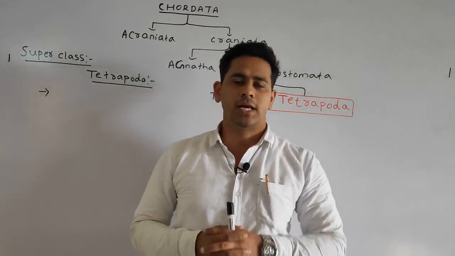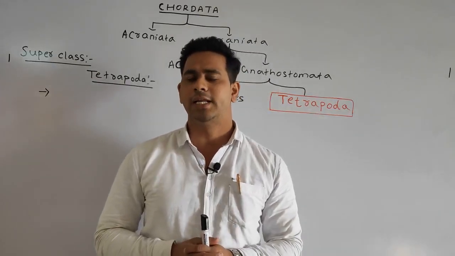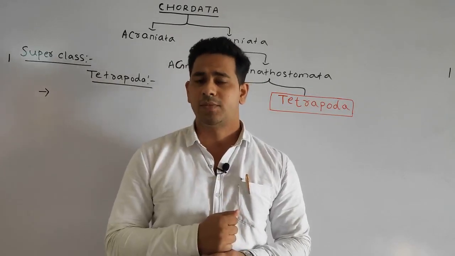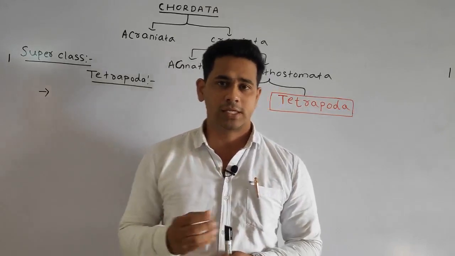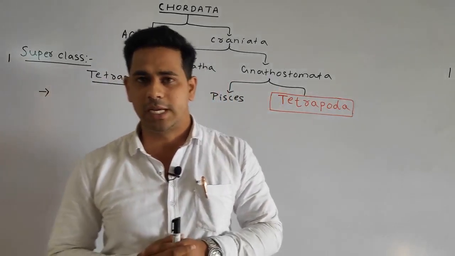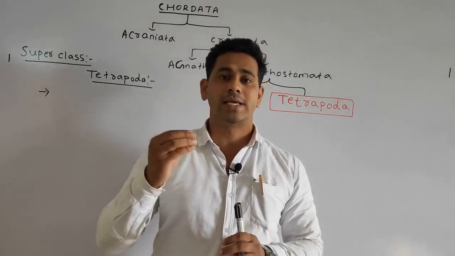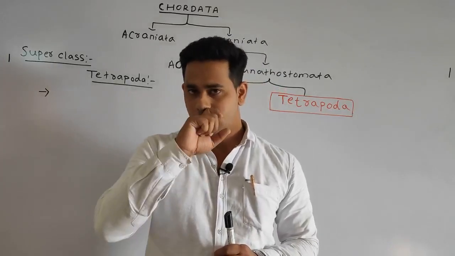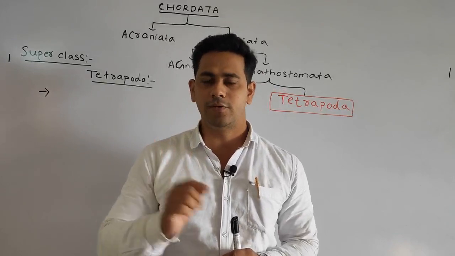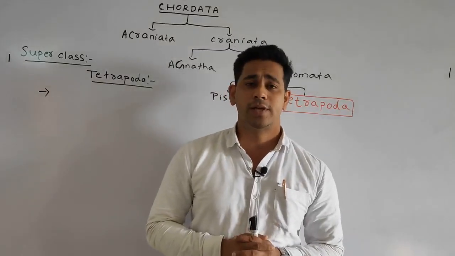Then in the Chondrichthyes we discussed that the endoskeleton is made up of cartilage. That is why it is also called the cartilaginous fish. In the Osteichthyes we discussed that the endoskeleton is bony. That is why it is also called the bony fish. And we also discussed various examples.